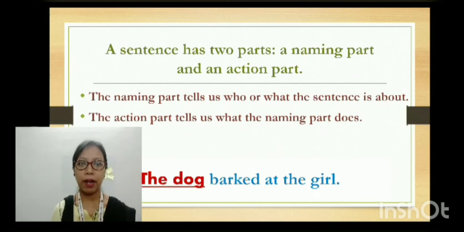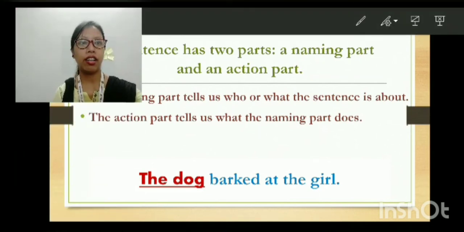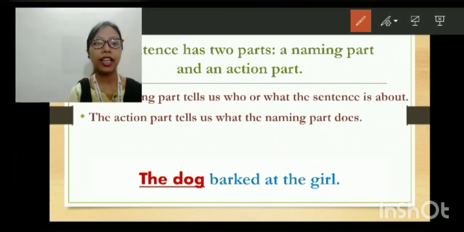So what is the naming part? The naming part tells us who or what the sentence is about. The who is the main character of that sentence. The naming part tells us that. And the action part tells us what that particular naming part is doing. For example, here in this sentence: the dog barked at the girl.